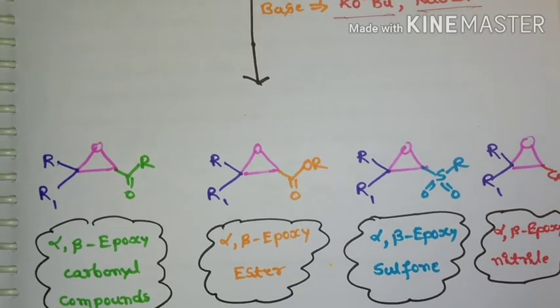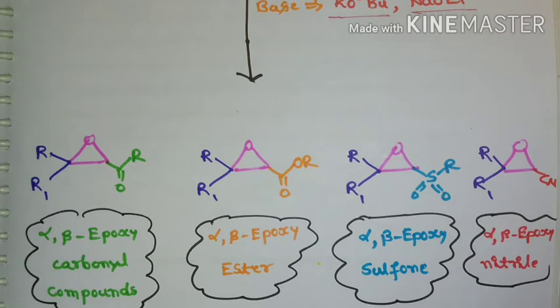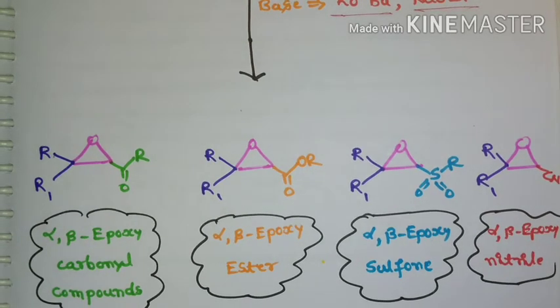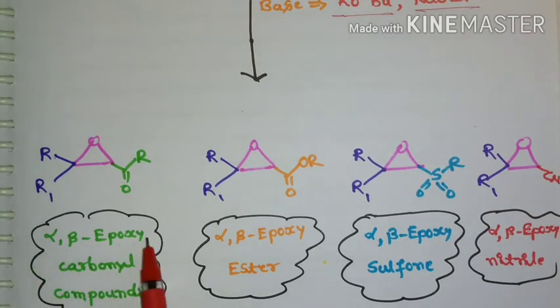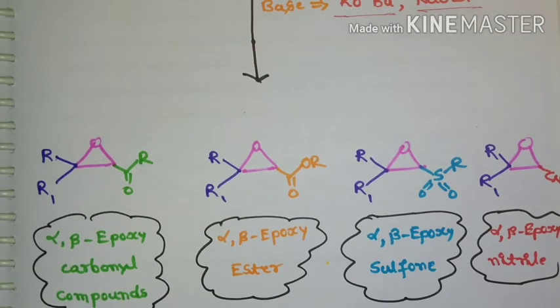And if the substrate is alpha halo nitrile, we get alpha beta epoxy nitrile. You can also call them glycidic carbonyl derivatives, glycidic ester, glycidic sulfone, glycidic nitrile. So this is the general reaction for Darzens condensation.